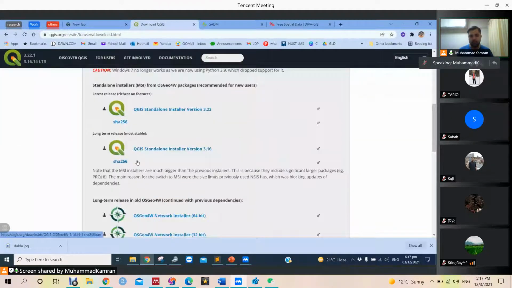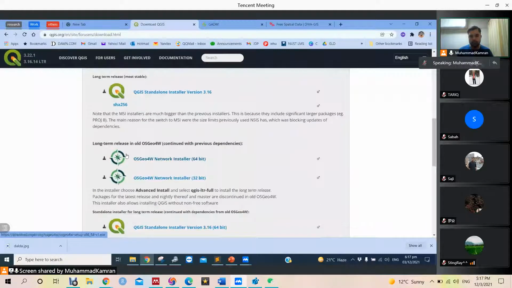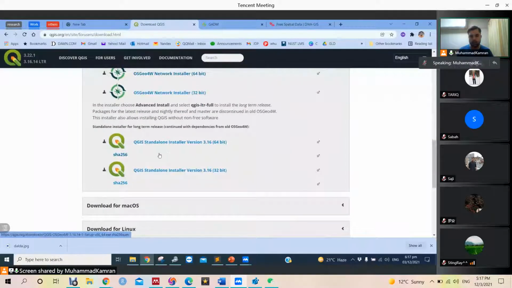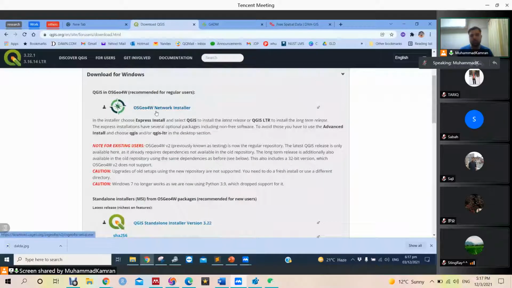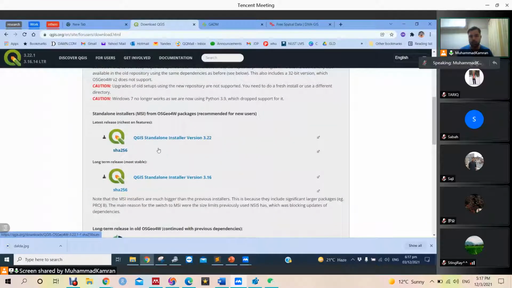And if we come to the latest section below, this is the network installer. It will be a file of about 250 KB, very small, but when you start it, it will keep downloading from the system and install it simultaneously alongside. But these are standalone installers, especially this one.